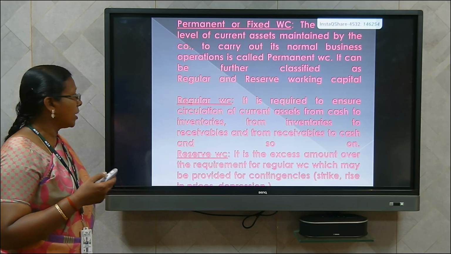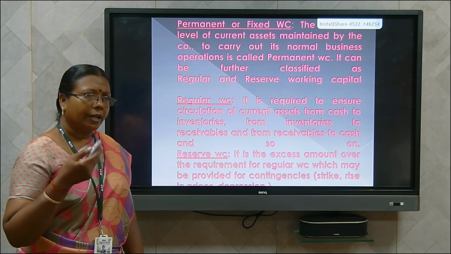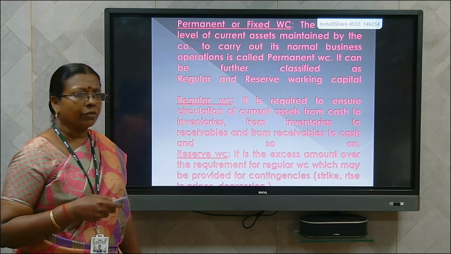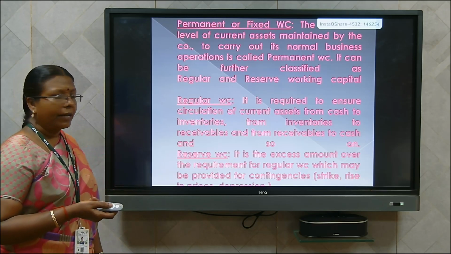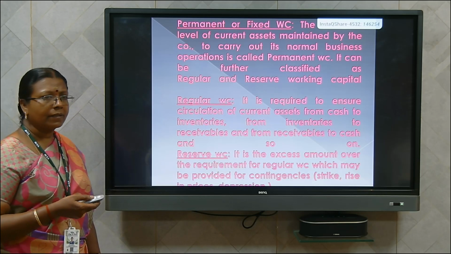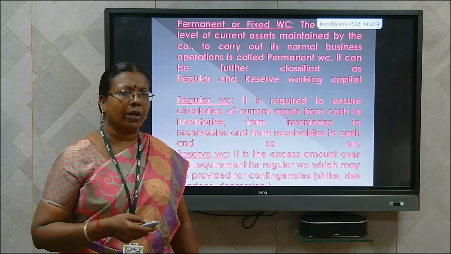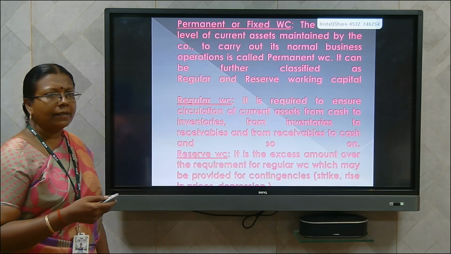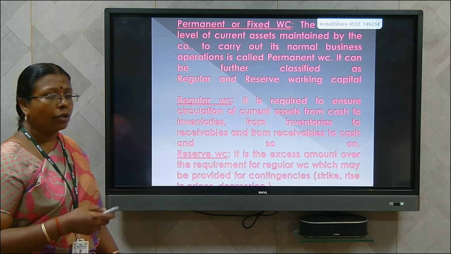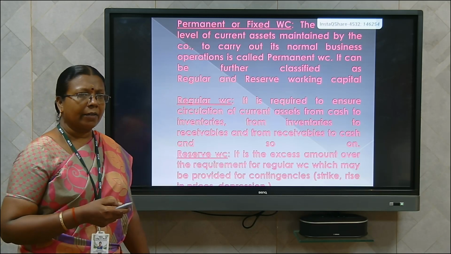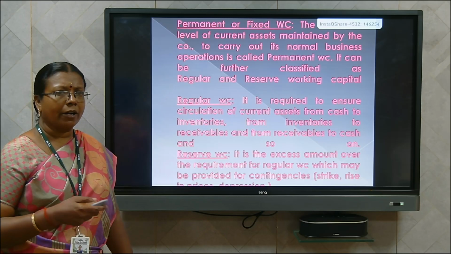Regular working capital is required to ensure the circulation of current assets from cash to inventories, from inventories to receivables, and from receivables to cash. It is called a regular working capital. Next one is reserve working capital. Reserve working capital means the excess amount over the requirements of regular working capital. The reserve working capital is also used for contingency purposes. That means in case of strike periods or lockout periods or rise in prices or depression periods, etc.